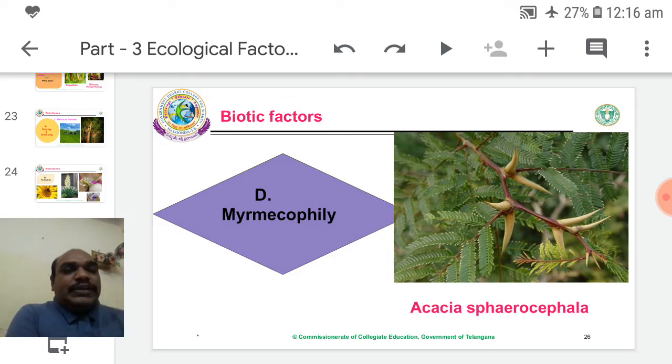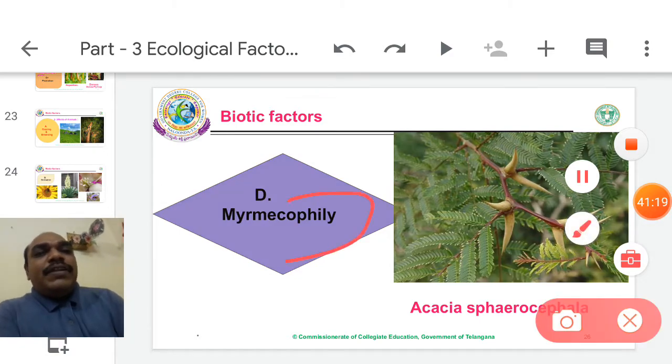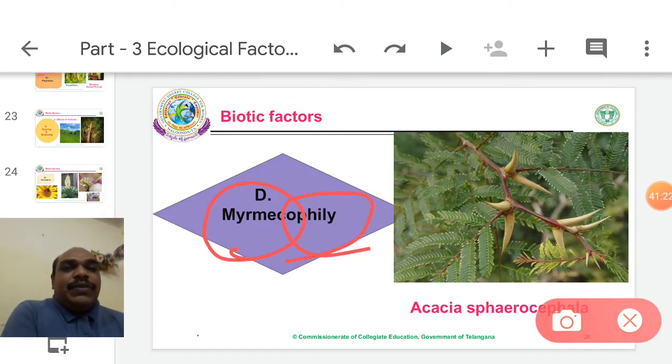Myrmecophily. It is also one of the close associations, like a symbiosis. Myrmecophily. Myrme means ant. Phylus means leaf. So the association between ant and leaf is called myrmecophily. Anyhow, here ants are involved.